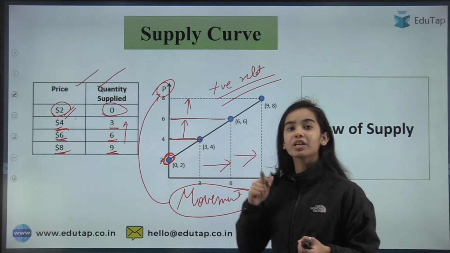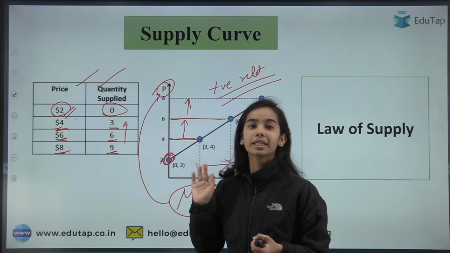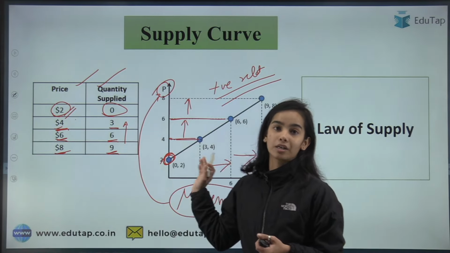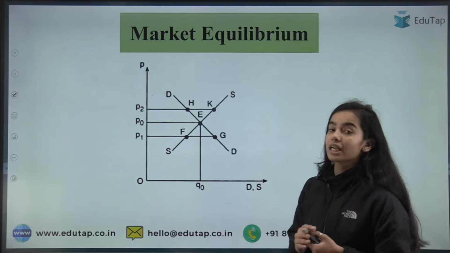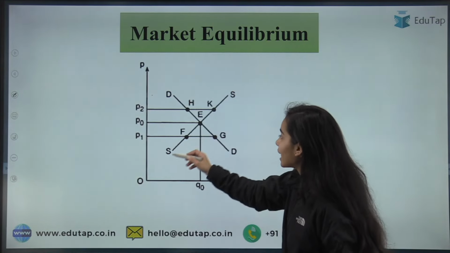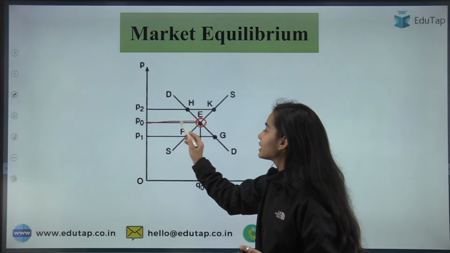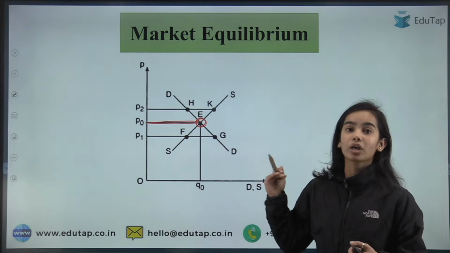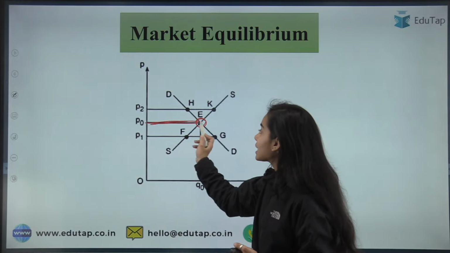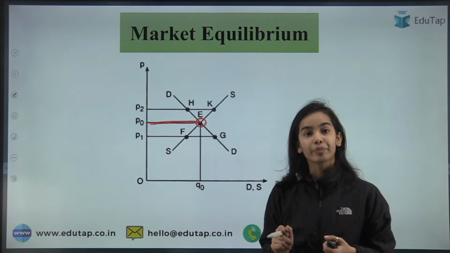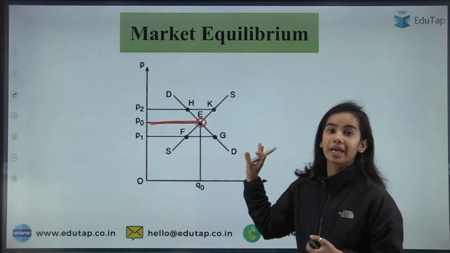So whenever the independent variable is changing, you can just understand that it is the movement in the curve. So next is market equilibrium: when the supply and the demand are equal, then we say that the market is in equilibrium.